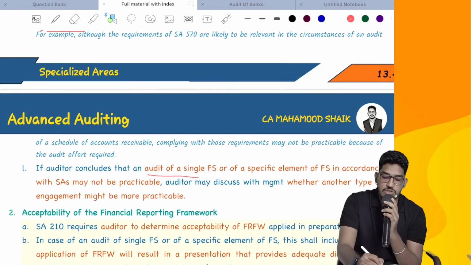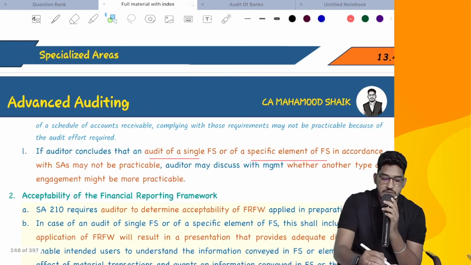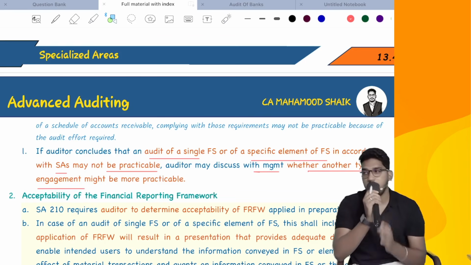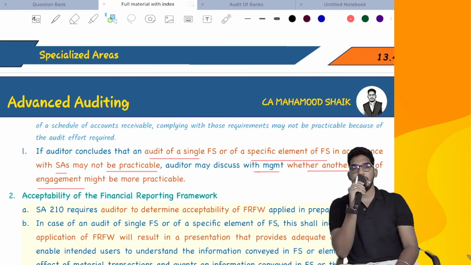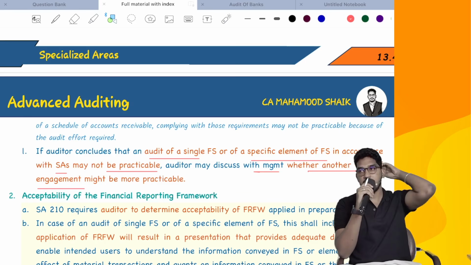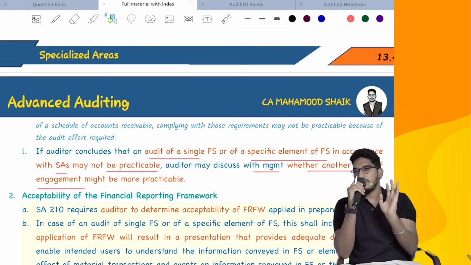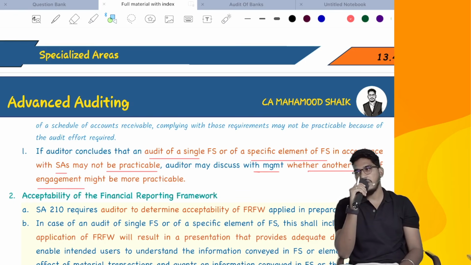If auditor concludes that an audit of a single financial statement or specific element of financial statements in accordance with SAs may not be practicable, auditor may discuss with the management whether any other type of engagement might be more practicable. As I have told, if you feel that audit might not be possible, you have to change it to some other engagement. Like which engagement you have to change it? Review engagement, assurance engagement, agreed upon procedures. Change it to some engagements which give you lower level of assurance, if you feel that you are unable to give the reasonable assurance there.